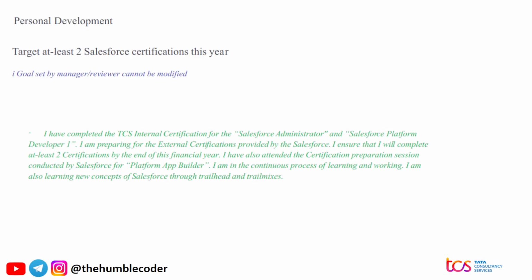This is related to personal development and certification. For example, if your project is related to Salesforce, you might get this one as your goal, but if your project is related to Azure or any other, you might get another goal for certification. So in that case, you can remove or replace the words like Salesforce administrator or the certification names basically. You can write it in this way: I have completed the TCS internal certification for, like if you have done Azure administrator or anything, you can mention that. I'm preparing for the external certification provided by Azure or by any other, like GCP or Google, whatever you are trying to do, and you can use this one as your comment.